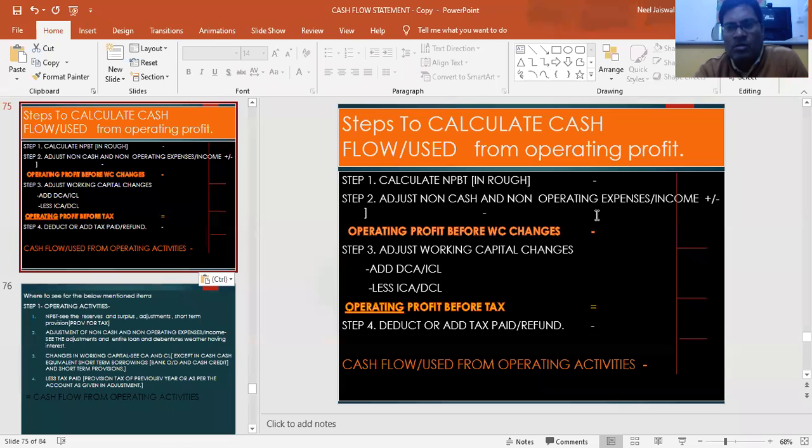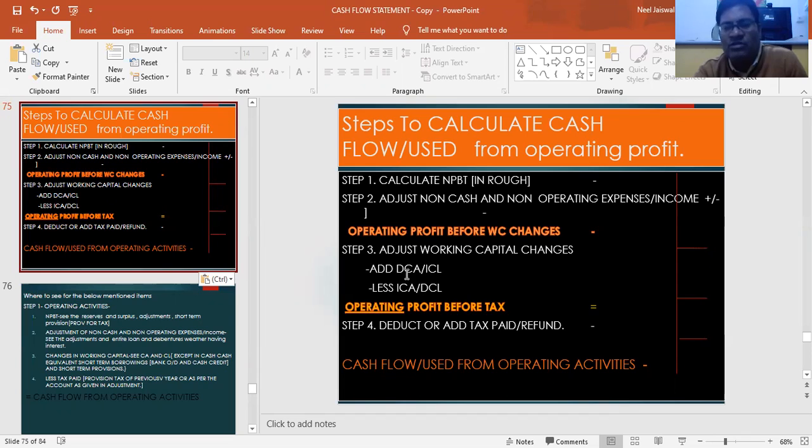Provision for tax, then interest income, interest expenses, if any, those all are added back. And income like rent received, discount received, and some more items which are received, they are to be subtracted, and we get operating profit before working capital changes. And then we have the working capital changes that we have also seen before, that we will add decrease in current asset and increase in current liability, as well as we subtract increase in current asset and decrease in current liability. Why we are doing, how we are doing, for that you have to see my various other videos.